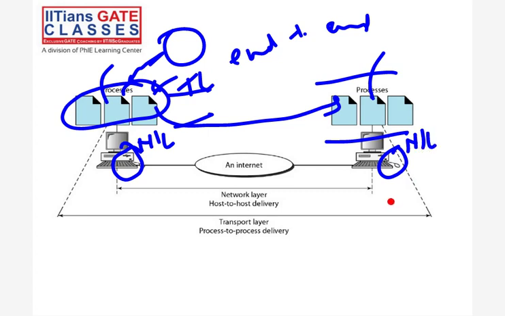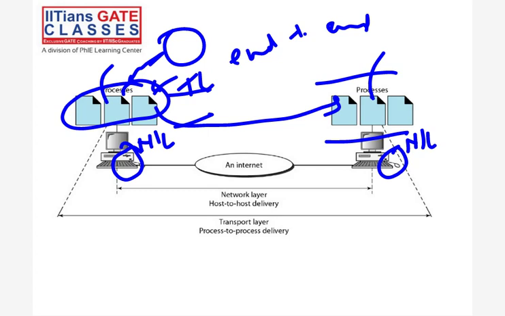Data comes out from host A, is sent to host B, and reaches host B, not a process, because multiple processes are running on that host. When the data reaches that process, we say process to process delivery. But when the communication happens only between hosts, my laptop to your laptop, we call it host to host delivery, right? That is the meaning of process to process.